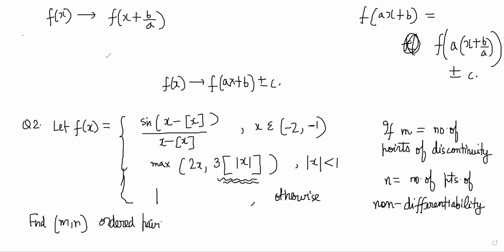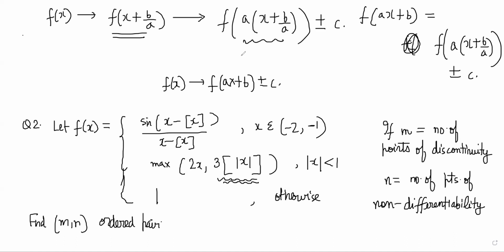right? Yes, sir. So this is just a simple left and right shift, right? Yes. Then from here I will multiply it by a times like this, right? This is a shrinking, right? Yes, sir. Shrinking or expanding depending on the value of a, correct? Yes, sir. Once you have got this, now it is very easy to do plus minus c, right?